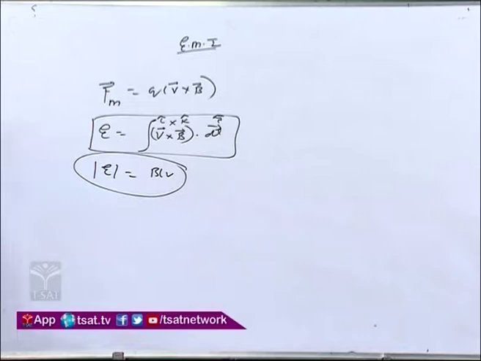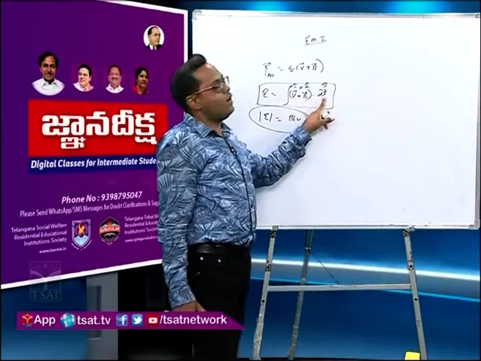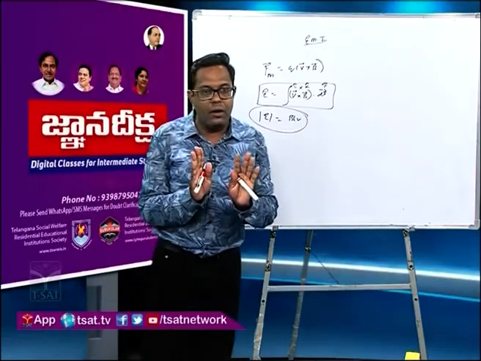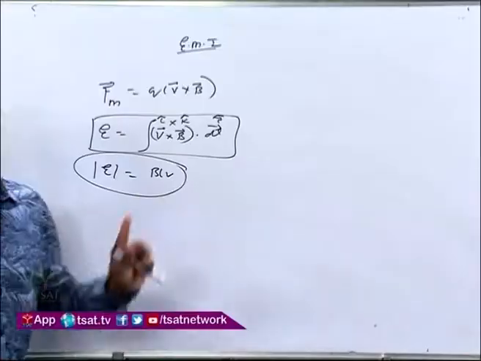What I mean to say is that if all three vectors, V vector, B vector and dl vector, are perpendicular to each other, the magnitude of EMF, I am not talking about the polarity right now, will come out to be BLV. Remember.